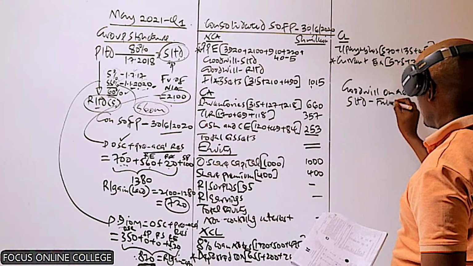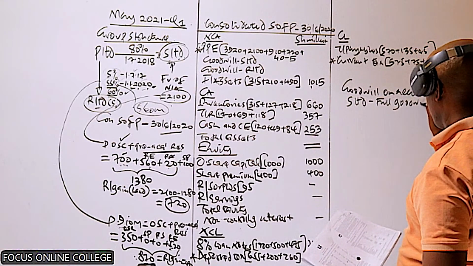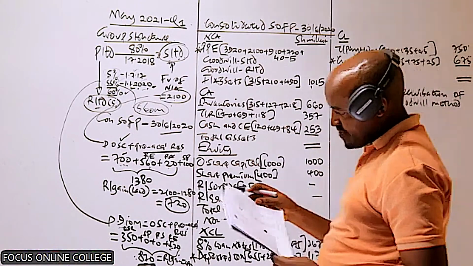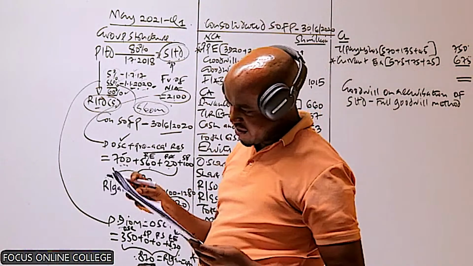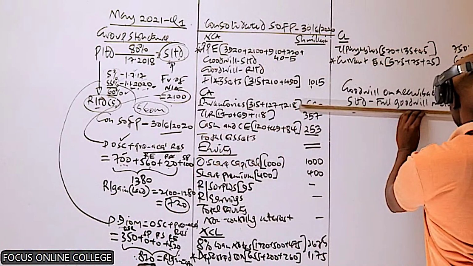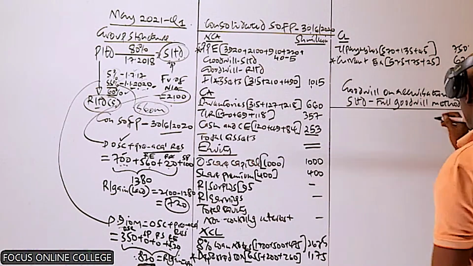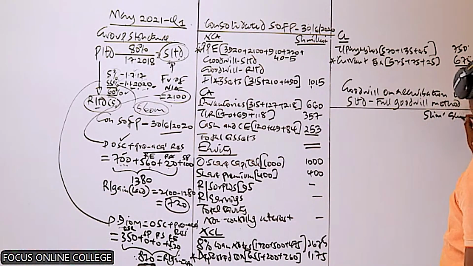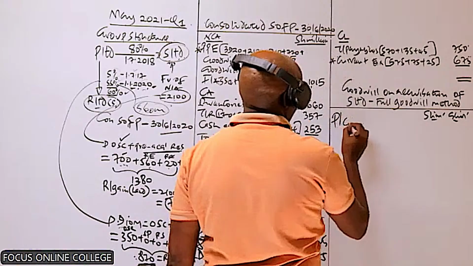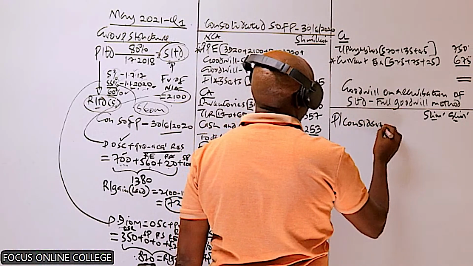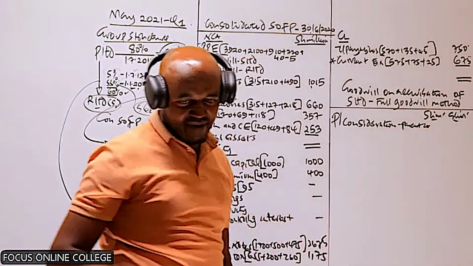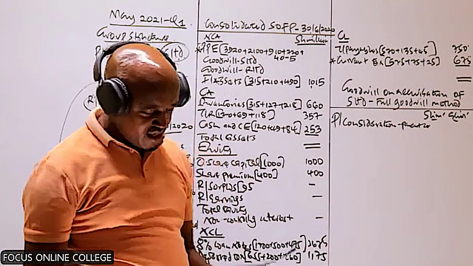Remember, in this case, we are using the full goodwill method, based on the information we have in note number 3. So we need to have 2 columns here. Under the full goodwill method, we always start with the purchase consideration, the purchase consideration which was paid by the parent company. The purchase consideration which the parent company paid is in note number 1.